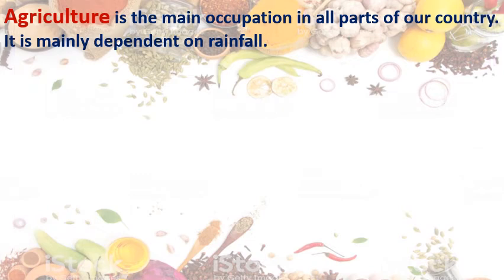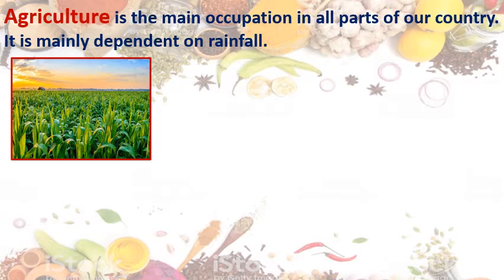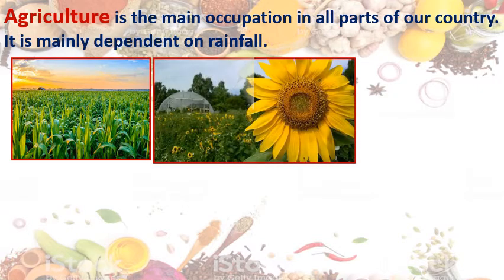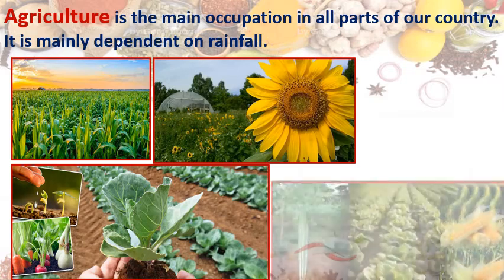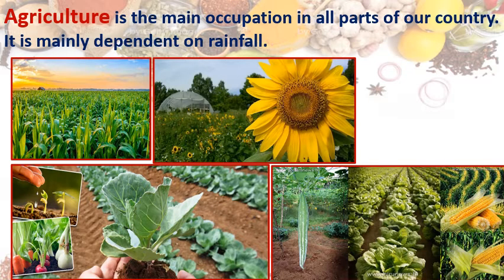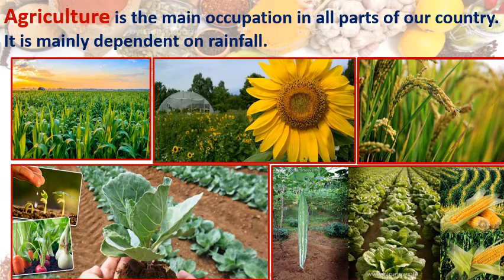Agriculture is the main occupation in all parts of our country. It is mainly dependent on rainfall. Yes, students, you know that agriculture is our main occupation, correct? And we grow different cereals, different vegetables, different fruits, different pulses according to the regions, correct?